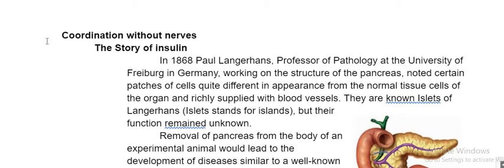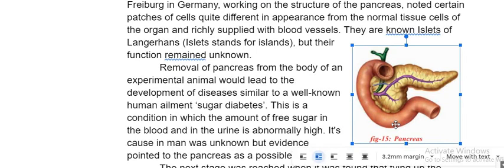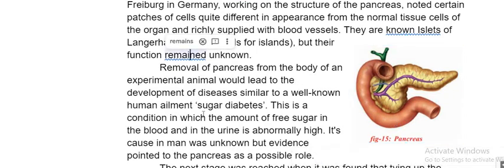Okay. Now, one day, one scientist is there. His name is Langerhans. He was working on the pancreas. Just as he is observing the pancreas, doing some research, suddenly he finds that some cells are there in it. Like blood cells, there are some cells in the pancreas which are entirely different. Completely, it looks very different. So he noticed it. They are quite different in appearance, everything.